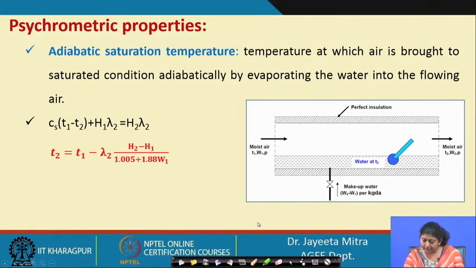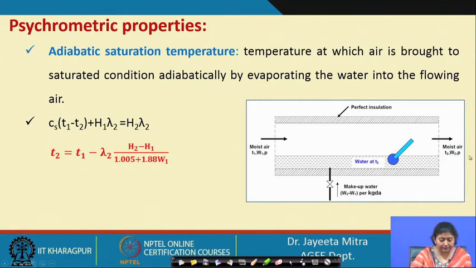Here the same phenomenon is considered, where moist air with temperature T1 and moisture content W1 enters at a pressure P. A thermometer bulb is dipped into the water, which is at T2, and the whole chamber is properly insulated. The moist air moves over the water kept inside the chamber and leaves with temperature T2 and moisture content W2 at the same pressure.